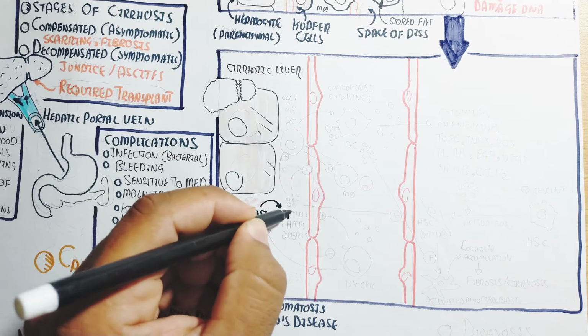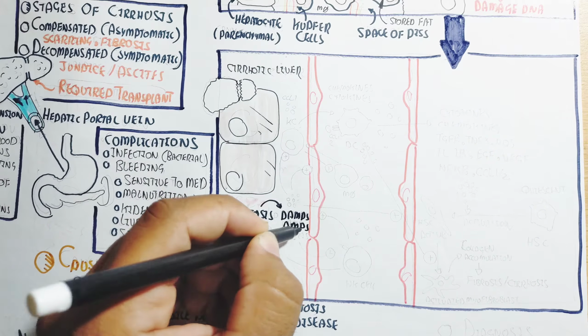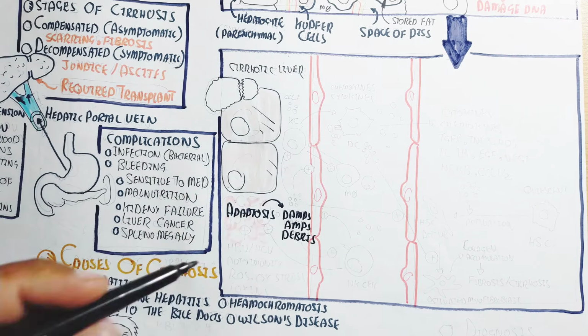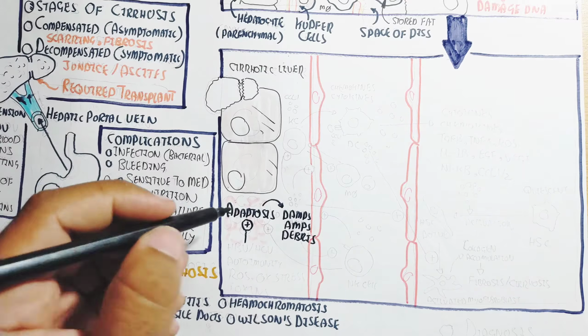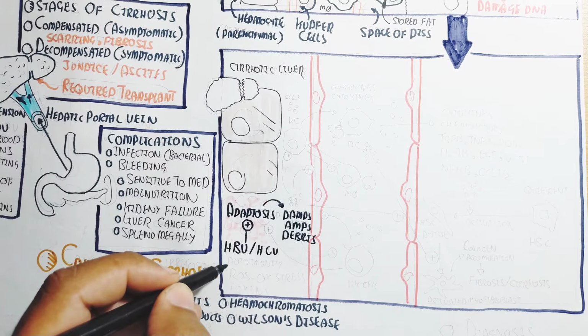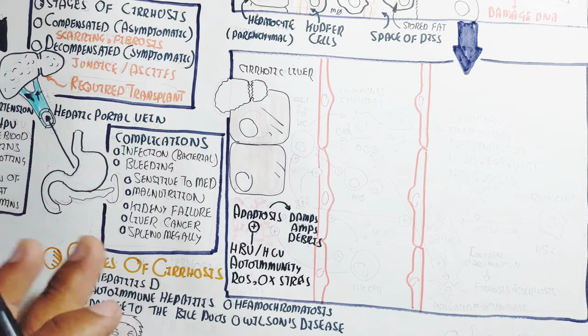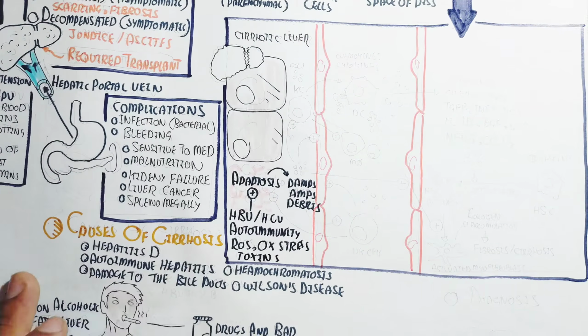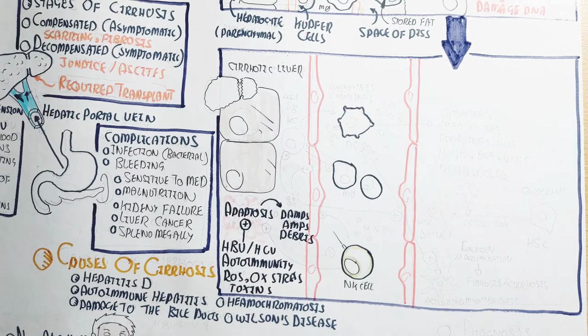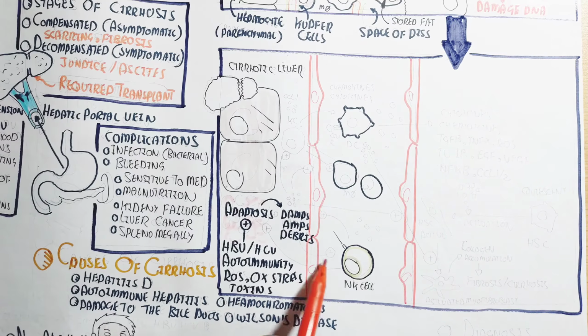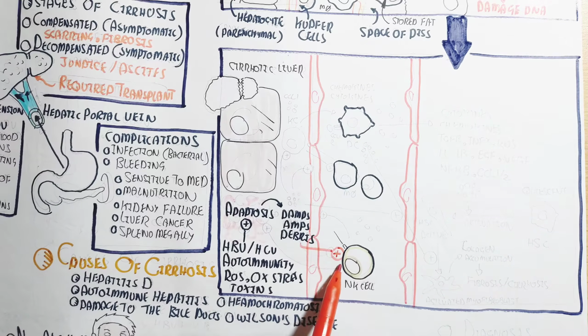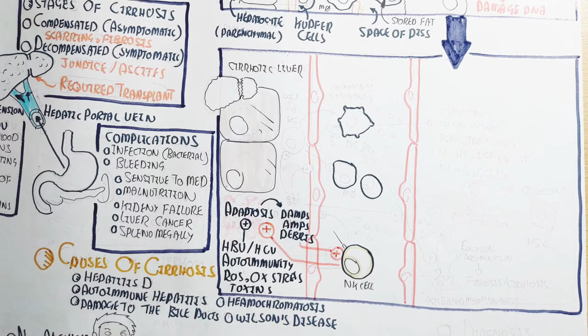So the apoptosis will lead to the production of damage-associated molecular patterns, antigen-mediated protein peptides, and debris, the cell debris after the apoptosis. It can be possible due to HBV, HCV, autoimmunity, ROS, oxidative stress, and toxins, which will trigger this apoptosis.